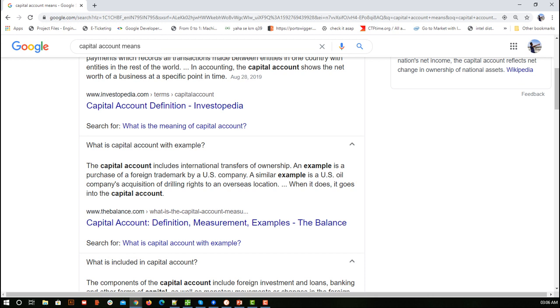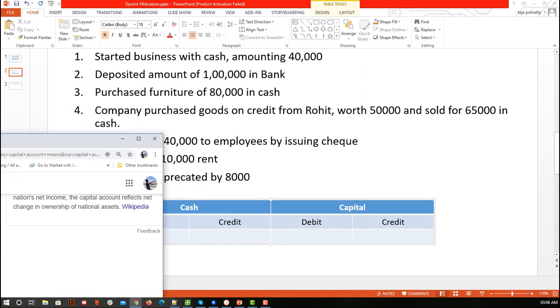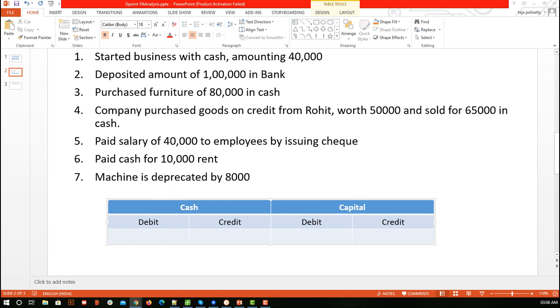But the thing I can say is that if you are not able to categorize something into some of the accounts, you will be confused with the capital account. But the capital account is one of the main accounts, meant for running the business. So for now, just consider it as capital. As you do other transactions, you will see what kind of accounts come under assets or liabilities, and then you will identify why we are considering the capital account here.